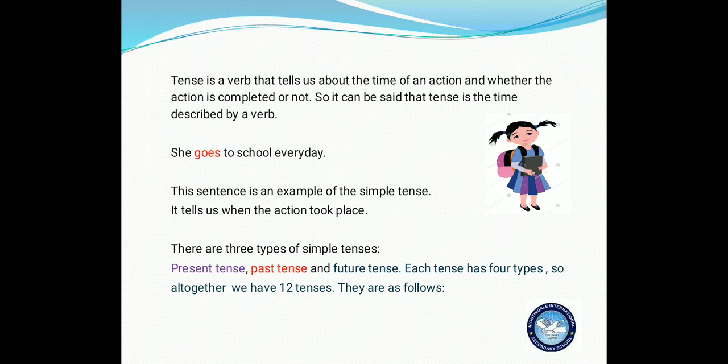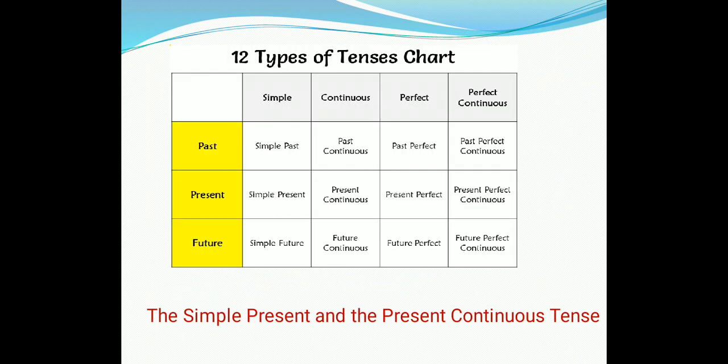It tells us when the action took place. Basically, there are three types of tense: present tense, past tense, and future tense. Each tense has 4 types. So altogether we have 12 tenses. They are as follows. So it is shown in a chart.